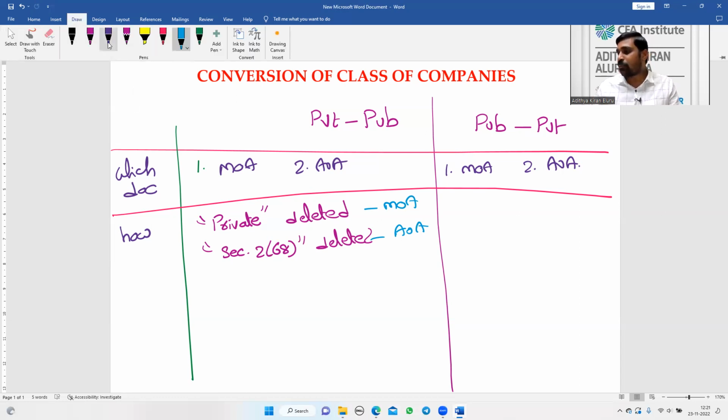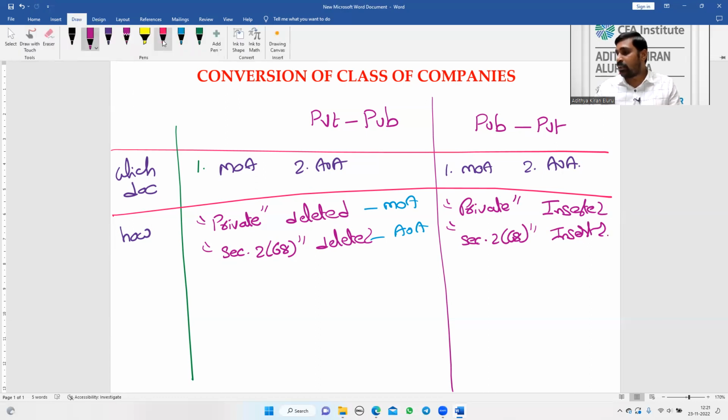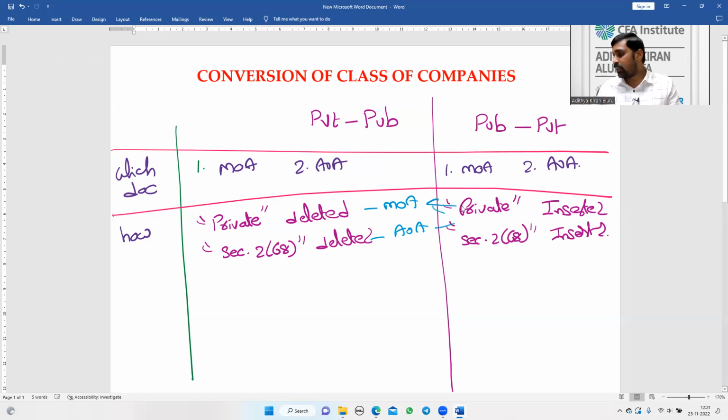Now, in case of public to private, quite opposite, the word private is inserted. And next, section 2 clause 68 conditions are inserted. So both are in the MOA and AOA: this will be in the MOA and this will be in the AOA. So here we are deleting and here we are inserting.